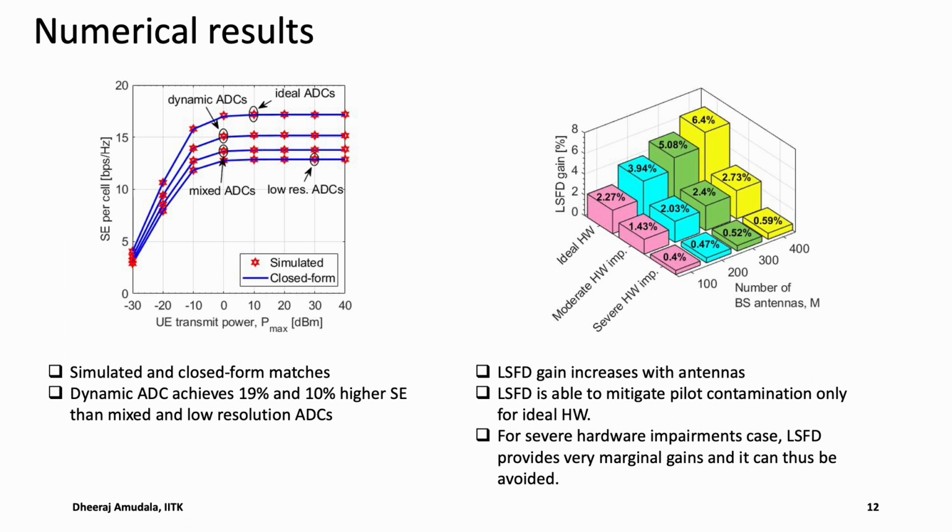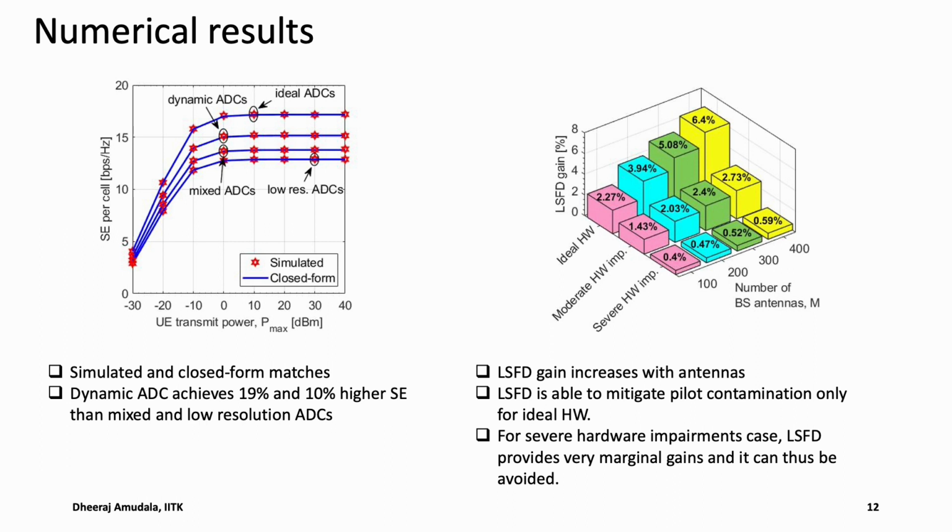In the second plot, we investigate the LSFD gain, that is the percentage SE gain of LSFD over single layer or local decoding, by varying the antennas and for different hardware impairment profiles. We see that with an increase in the number of antennas, the LSFD gain in percentage increases from 2.27 to 6.4%.